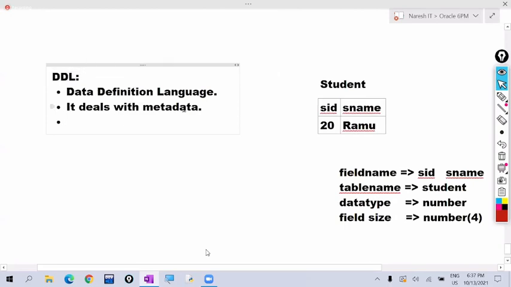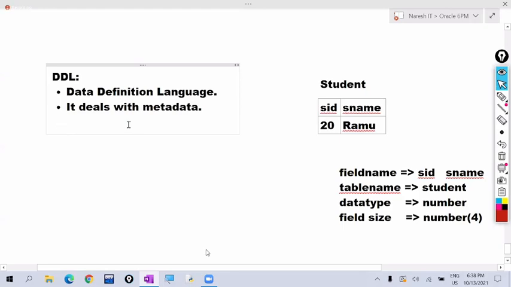So it completely deals with metadata. Here we are specifying what the table name is, what the field name is, what the data type is, what the field size is. And some rules we are applying, like constraints. So almost everything, we are dealing with the metadata here. So DDL commands are used to deal with the metadata. Is this point clear?